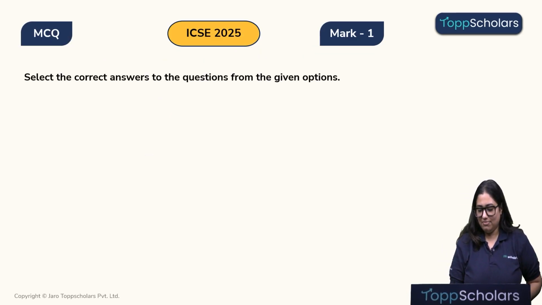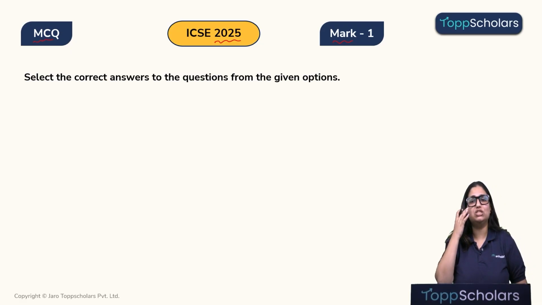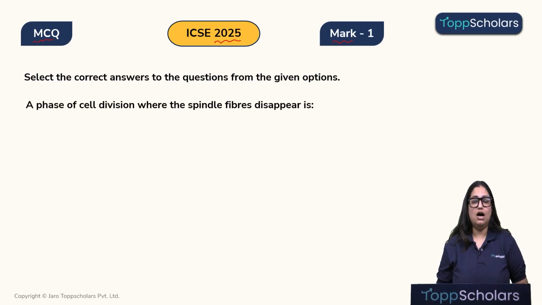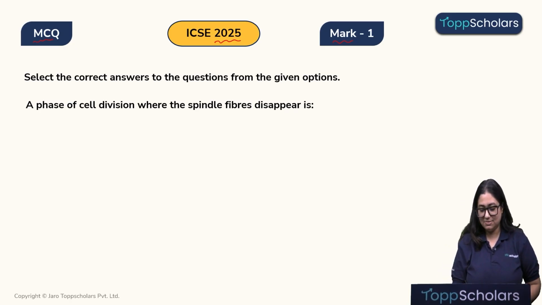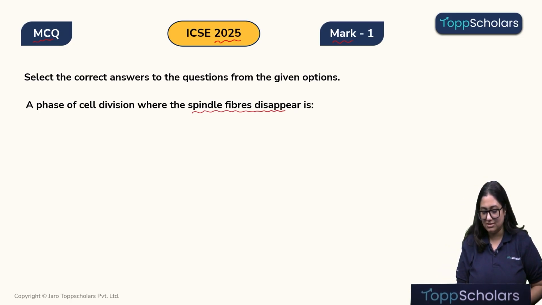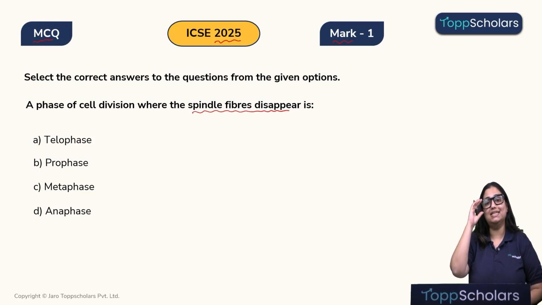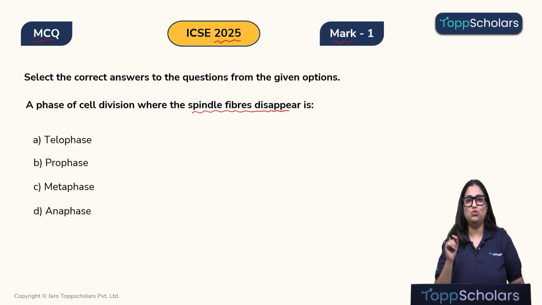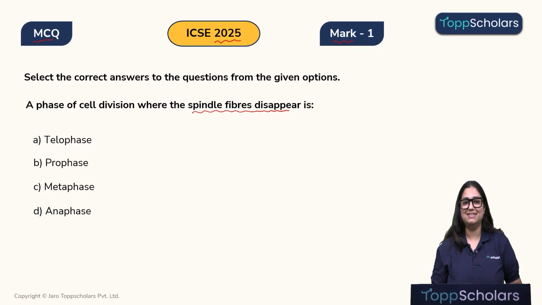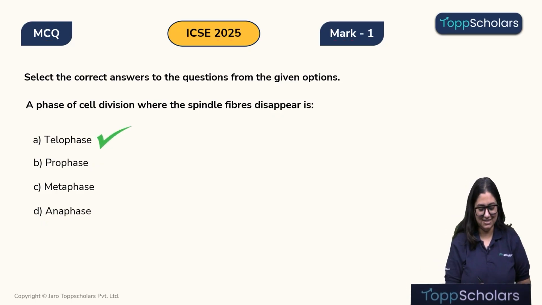Now we have a 1 marker question which was asked in the year 2025 in the form of a MCQ. Select the correct answers to the questions from the given options. A phase of cell division where the spindle fiber disappears is option A telophase, option B prophase, option C metaphase and option D is anaphase. Children, are you able to answer this question? If you paid attention in the last question, you would be able to answer this question. Yes, the correct answer is telophase.